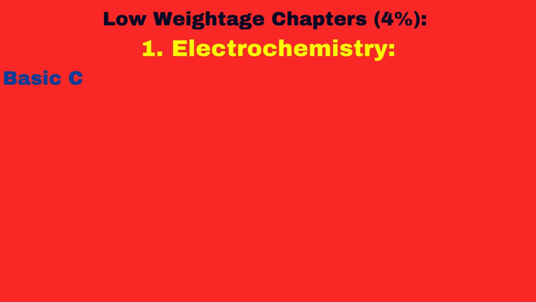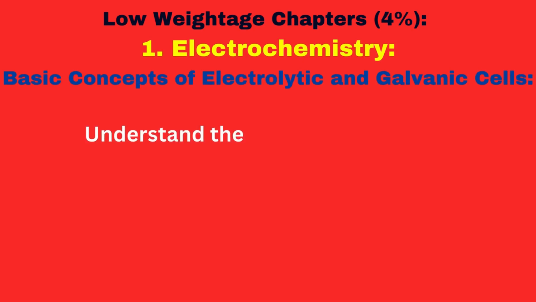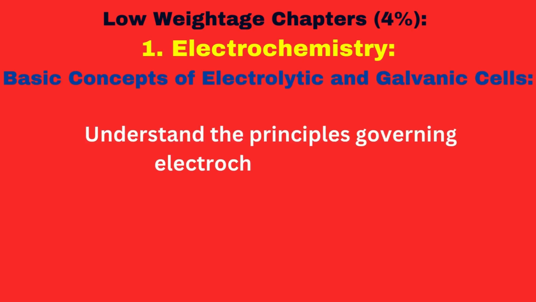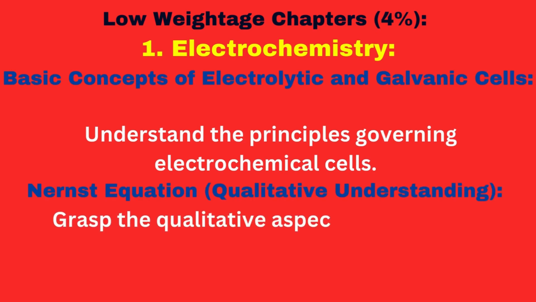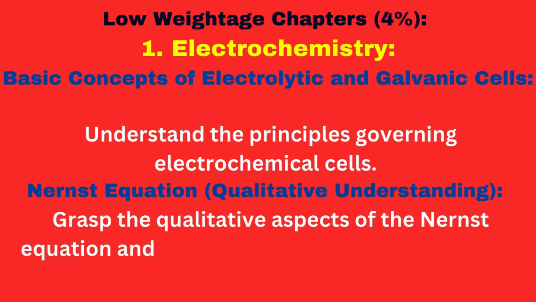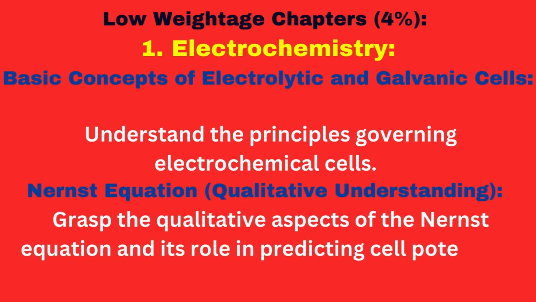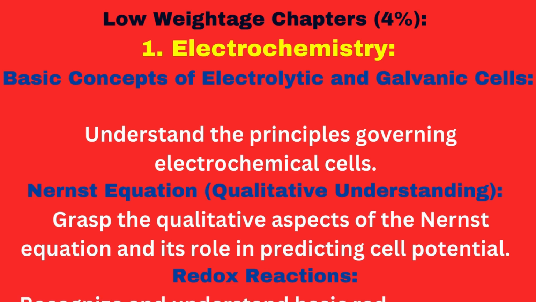Low weightage chapters, 4%. Number 1. Electrochemistry. Basic concepts of electrolytic and galvanic cells. Understand the principles governing electrochemical cells. Nernst equation, qualitative understanding. Grasp the qualitative aspects of the Nernst equation and its role in predicting cell potential. Redox reactions. Recognize and understand basic redox reactions.